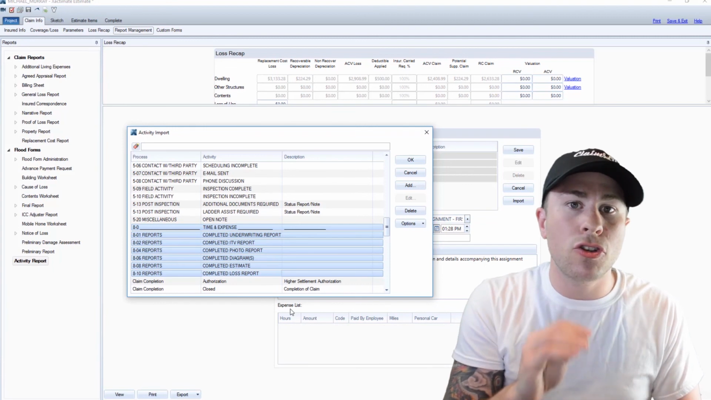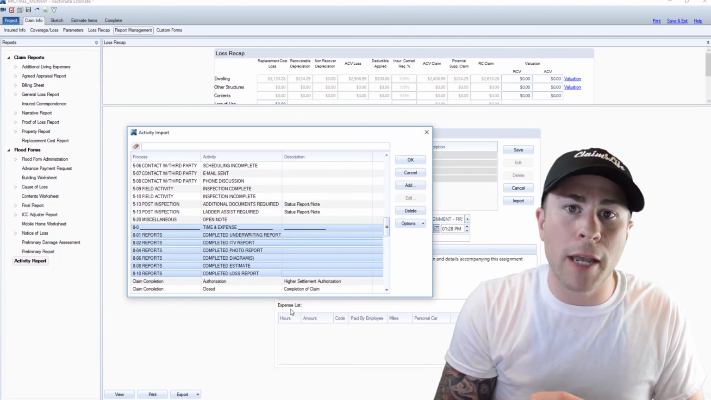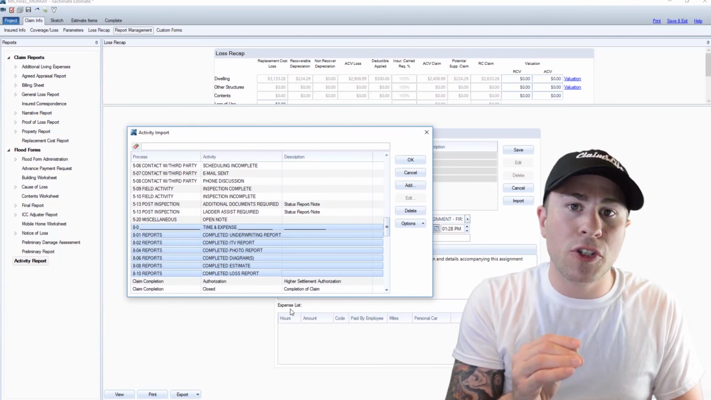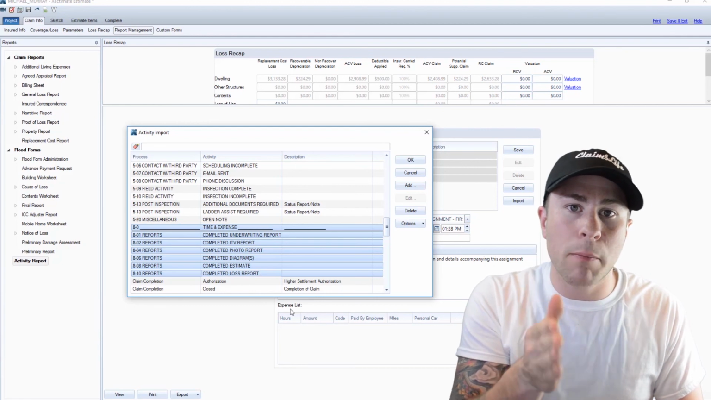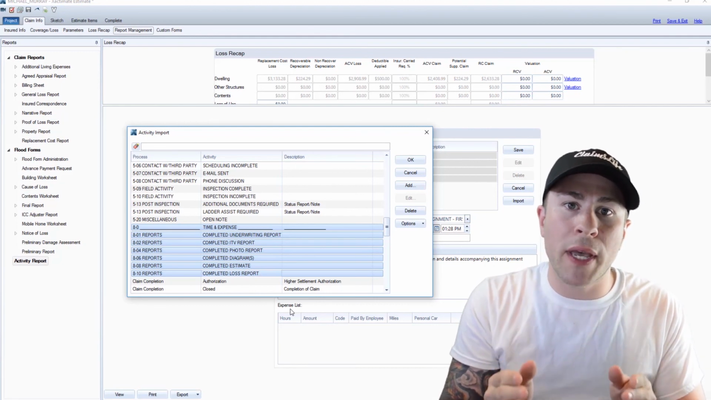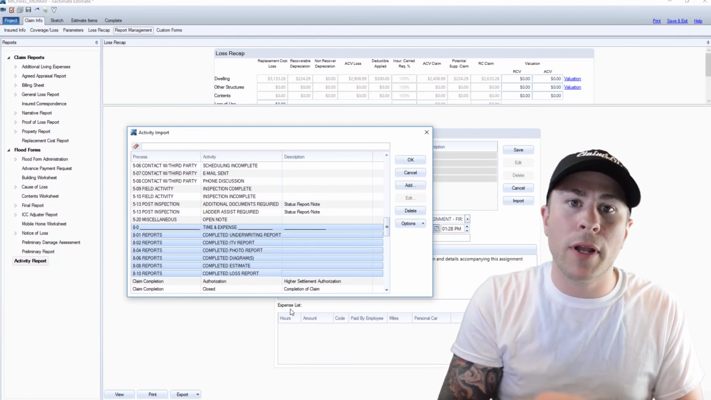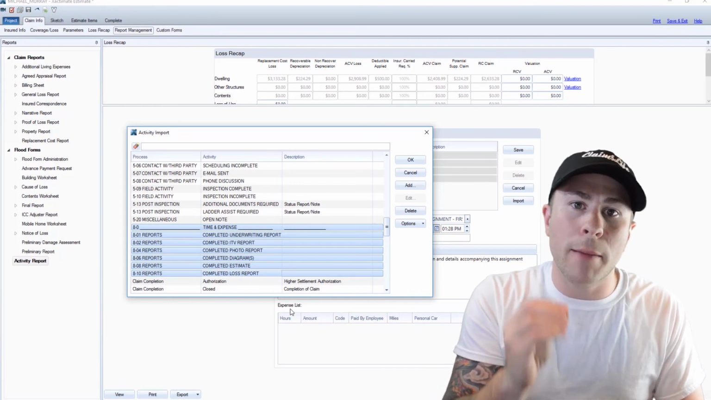And if you're averaging $200, $300 a claim, do the math right there. How much money are you making by these simple notes? So stop playing games, stop messing around, get these no time notes.